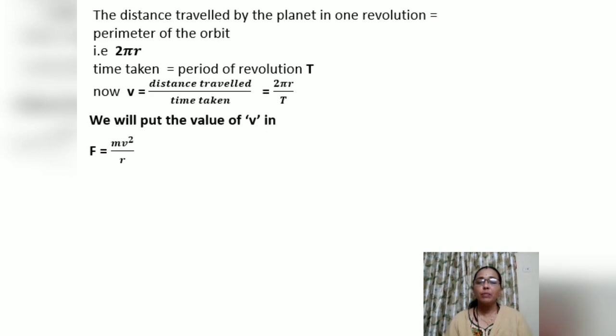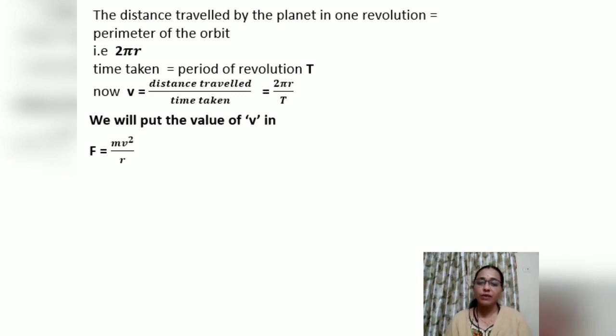The distance traveled by the planet in one revolution in a circular orbit is the perimeter of the orbit, which is the circumference of the circle.